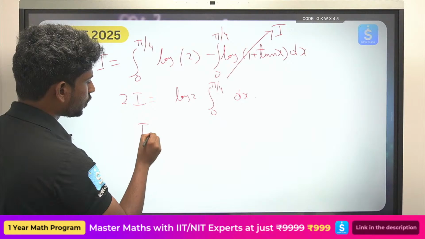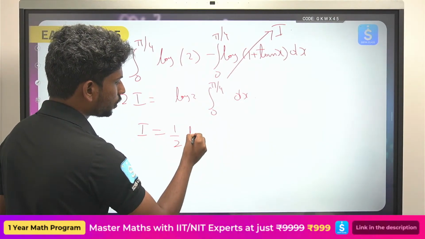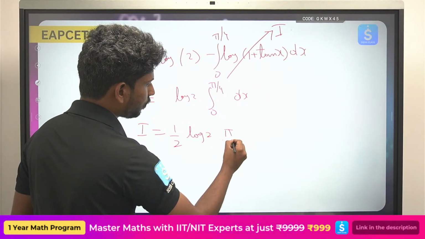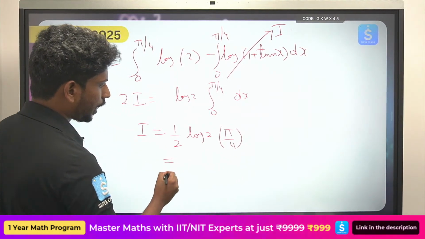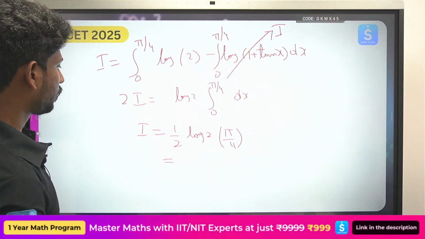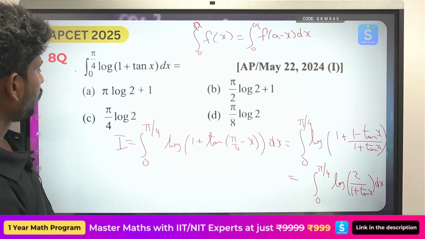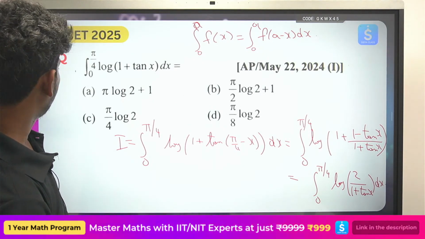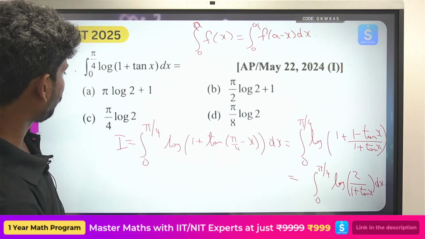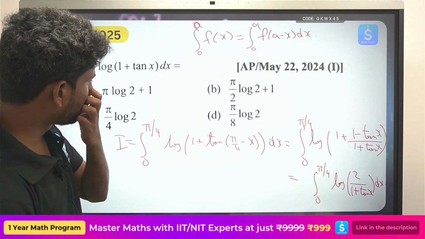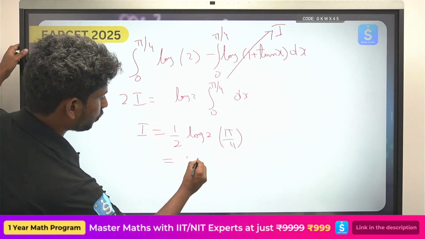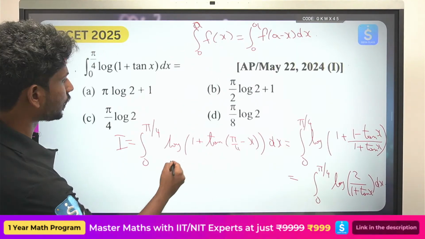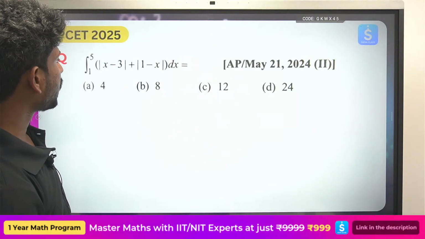So I is equals to 1 by 2 log 2, and this will become x, and the value will be pi by 4. So I have pi by 4 log 2, pi by 2 into... I got pi by 8. Yeah, pi by 8. So pi by 8 log 2. So the answer is option D. Okay, see the next question.